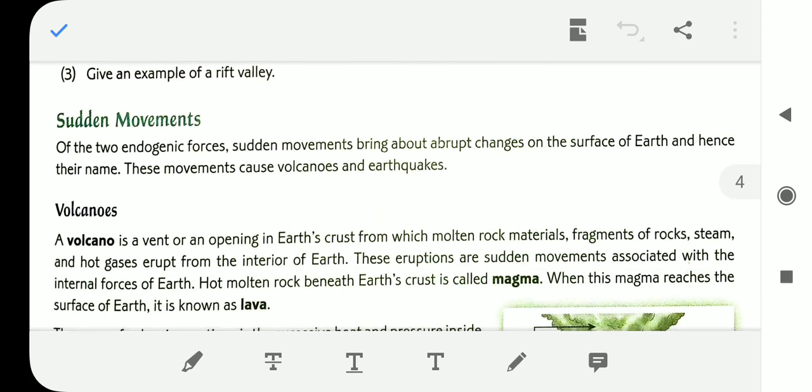Sudden movements of the endogenic forces. Sudden movements bring about abrupt changes on the surface of Earth and hence their name. These movements cause volcanoes and earthquakes. As a result of the endogenic forces, the volcanoes and earthquakes are created. These are the internal forces.